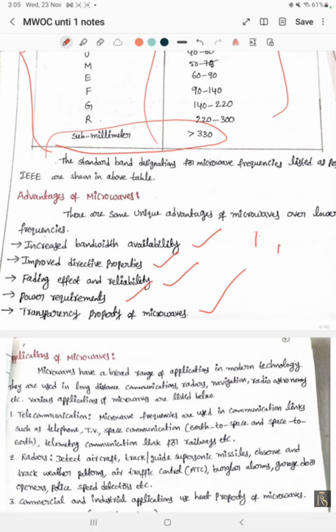Improved directive properties means ultra high frequencies and microwaves are used, so these can improve the properties of our work. Fading effect and reliability: it does not have fading effects, and the reliability is more. It means we will get correct information. Power requirements are very less. Then the transparency properties of microwaves.